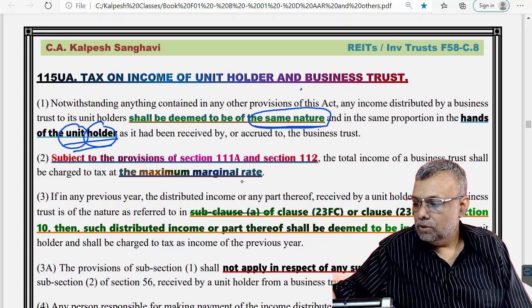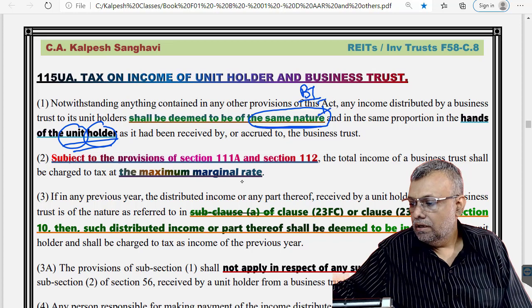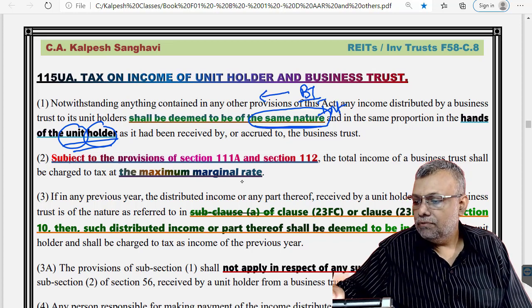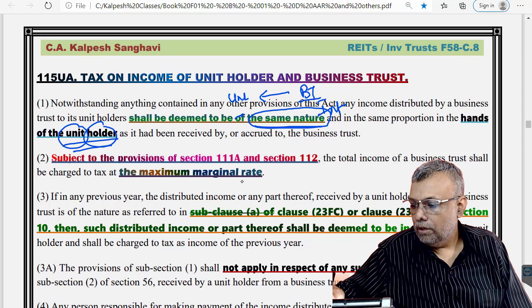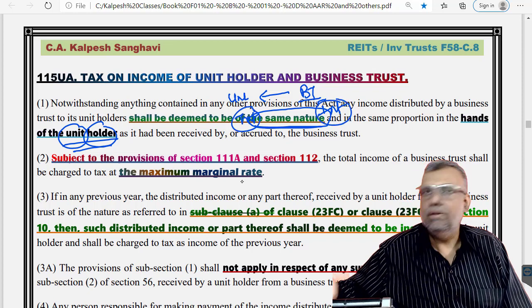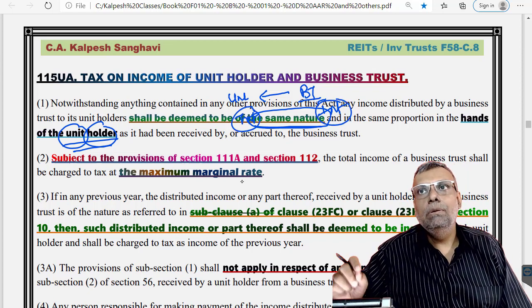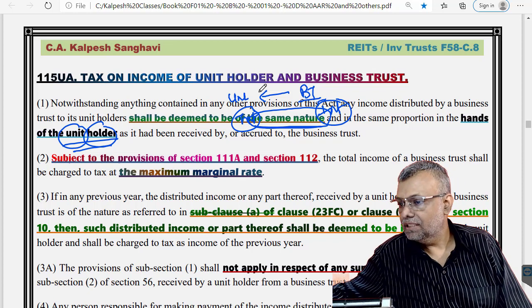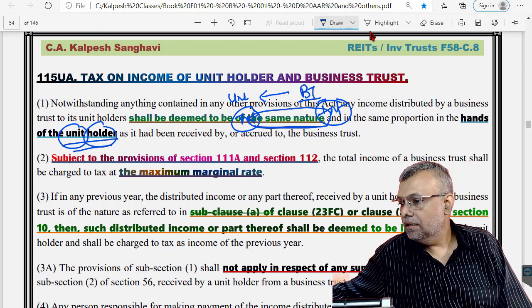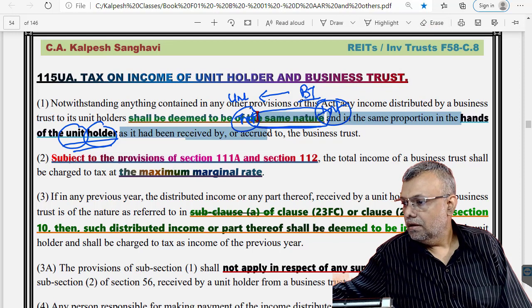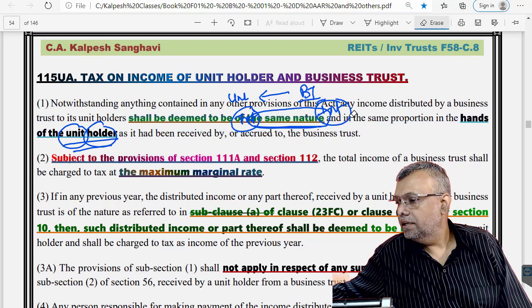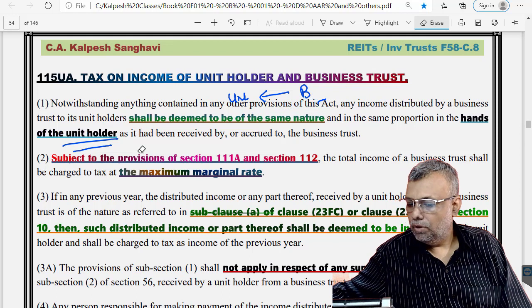Supposing the business trust has an interest income which is forwarded to a unit holder, the unit holder will also treat it in a similar way, like interest. The treatment of the law will be of the same nature. That is the first clarification, basically from the investor's point of view.